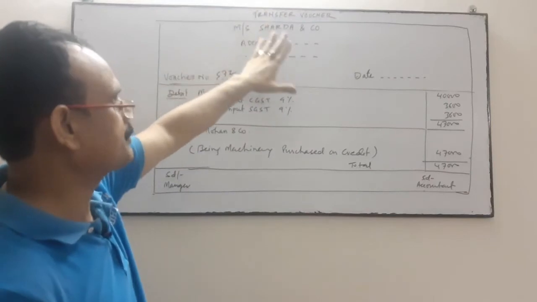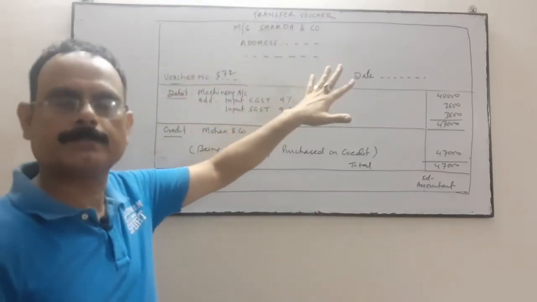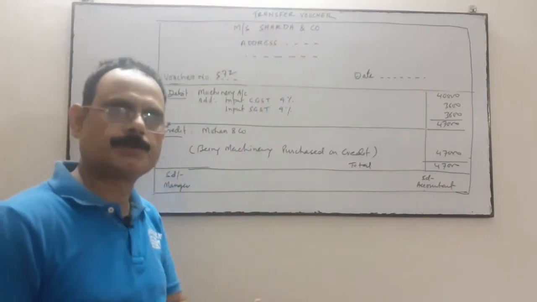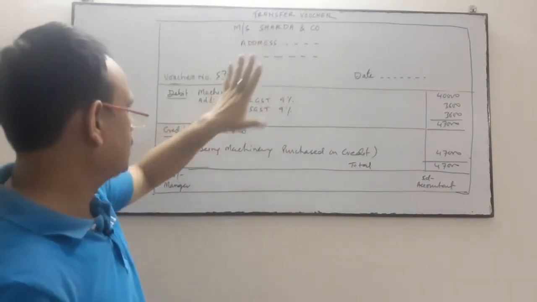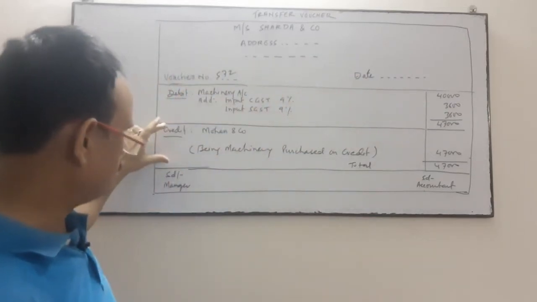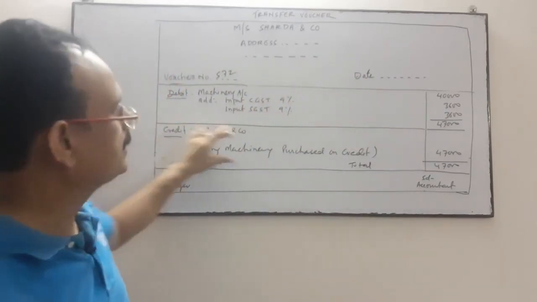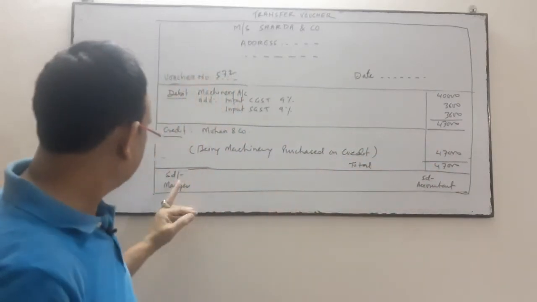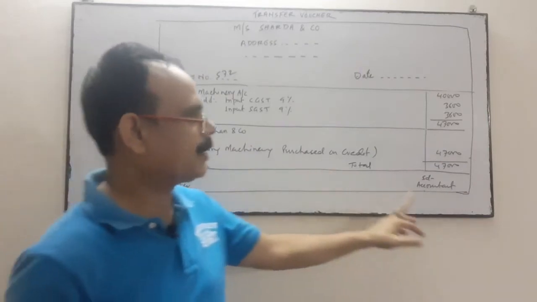Heading will be the transfer voucher, address of our firm, who will prepare this. Every firm prepares their own voucher. So Sarda and Company, voucher number, date, debit, this space is for credit, 47,000, total is 47,000, manager's signature, accountant signature.